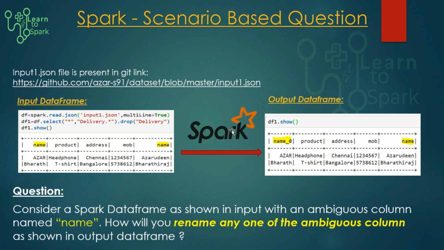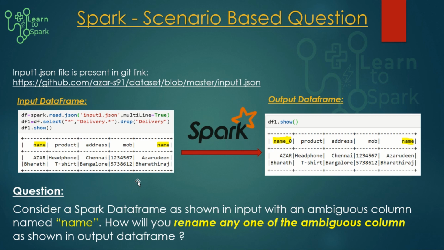Coming back, the question that I asked is: we have an input JSON file which, on reading and flattening, results in a data frame with an ambiguous column. An ambiguous column is nothing but a duplicate column in a data frame. We know that if there is a duplicate column in a data frame, we will not be able to proceed further with more analysis, and we need to clean this up before moving on to the next stage.